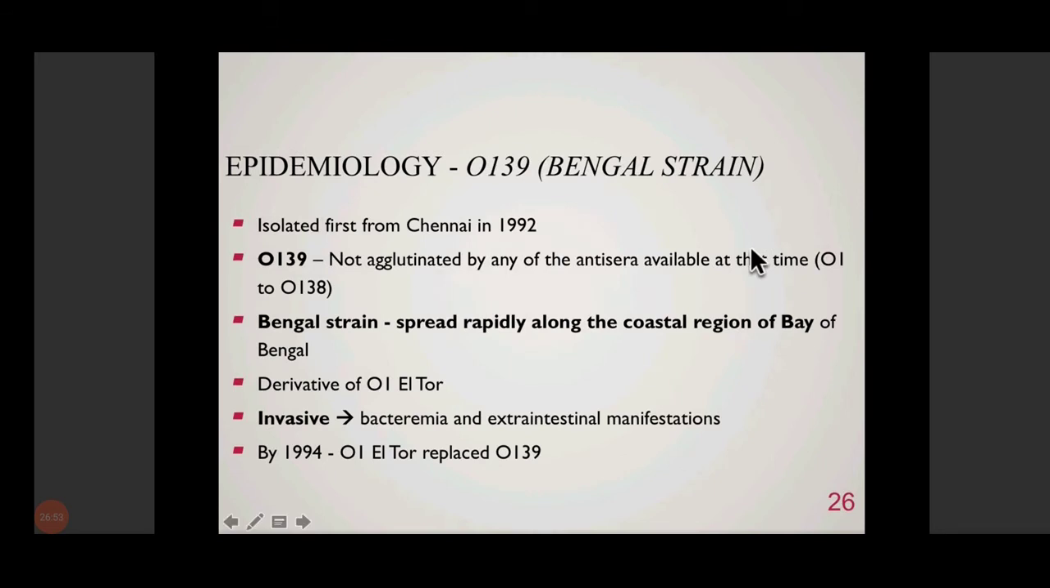So coming on to O139 or the Bengal strain, which was first identified in Chennai, but it was named Bengal strain because it spread rapidly along the coastal regions of the Bay of Bengal. This is another strain which raised concern that maybe it could replace the O1 and become the new dominant strain. But initially it caused a lot of cases, and subsequently it died down, and again El Tor replaced O139. So O139 is the Bengal strain.